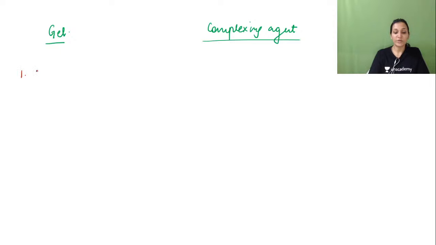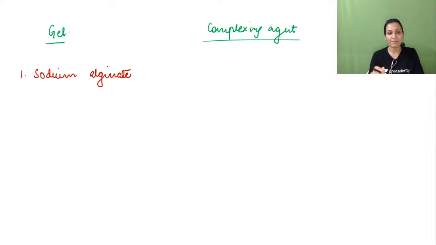First is sodium alginate. This is the most famous. In fact, those experiments which students perform at lab level in universities and colleges use sodium alginate, and the complexing agent that they use is calcium salts.